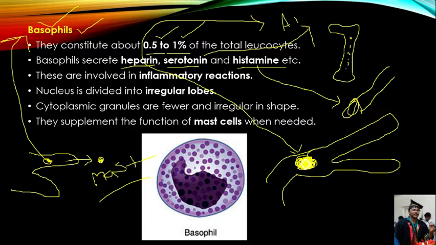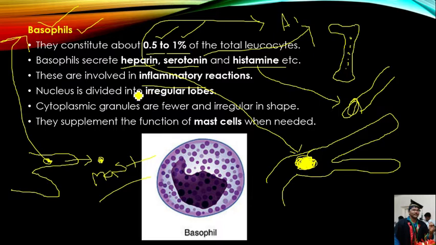Hence it is helpful for decreasing BP, blood pressure. That is about the chemicals which are produced from the basophils. After that, the actual function of these three chemicals is that they are involved in inflammatory reactions.